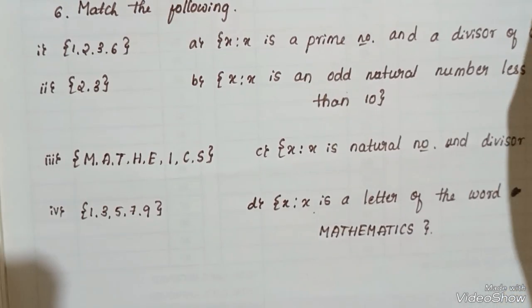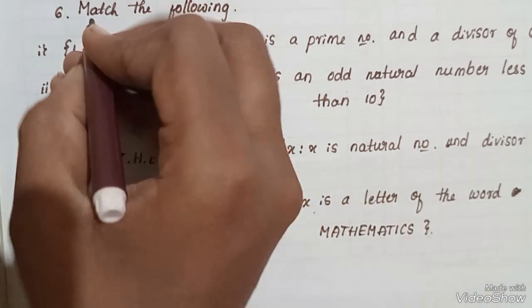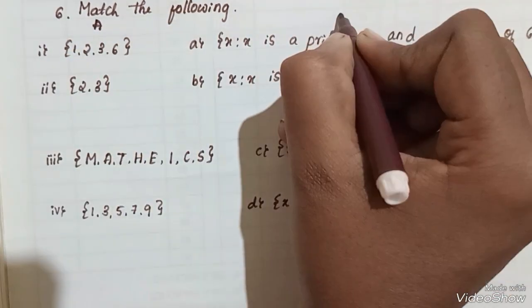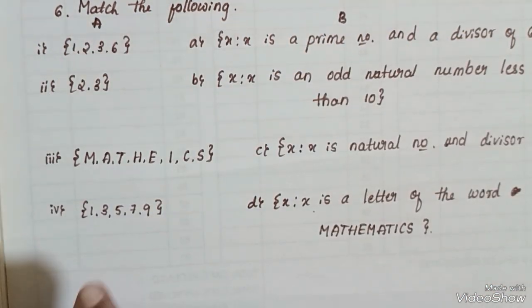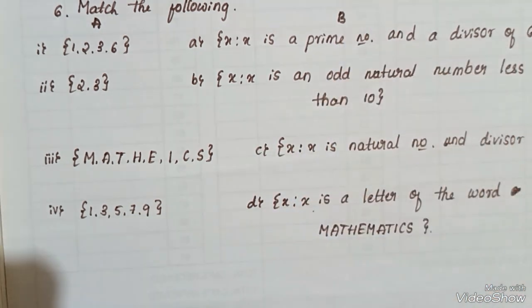Next, the last question, question number 6. Match the following. Here is the A list and this is B. Here in A, the elements are written in roster form. Here in B, the sets are expressed in set builder form.